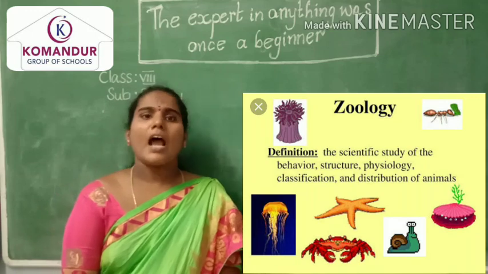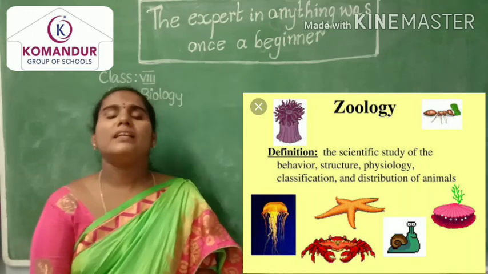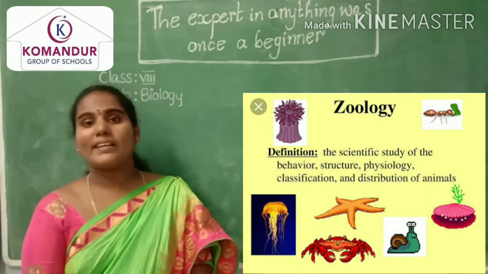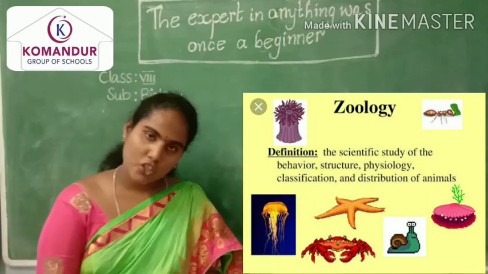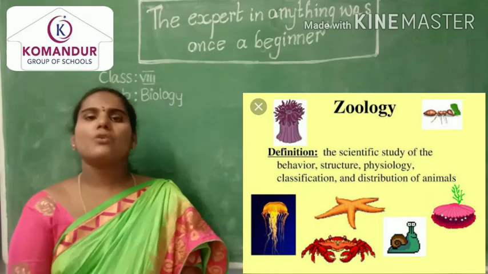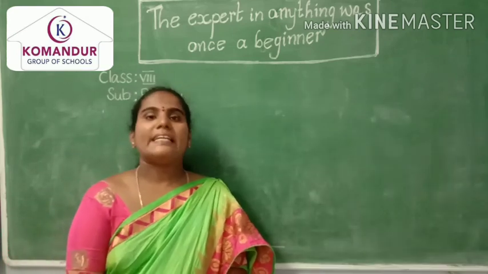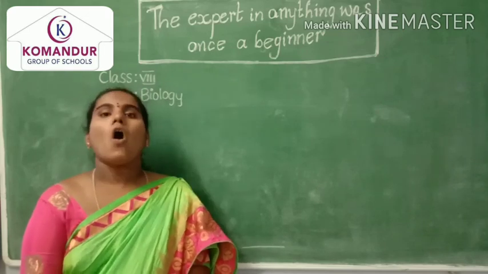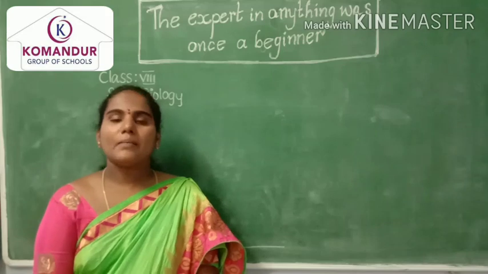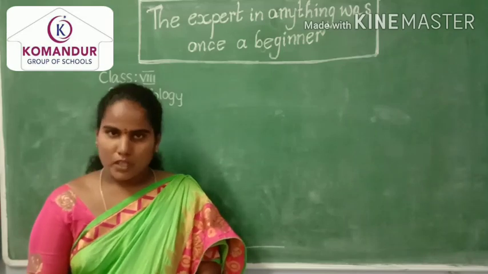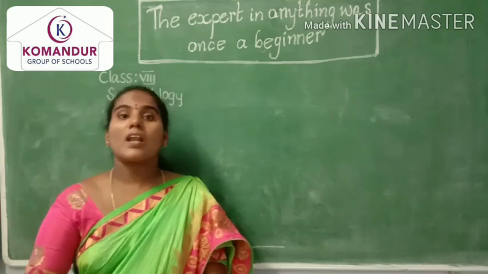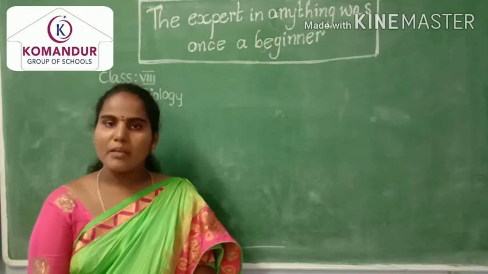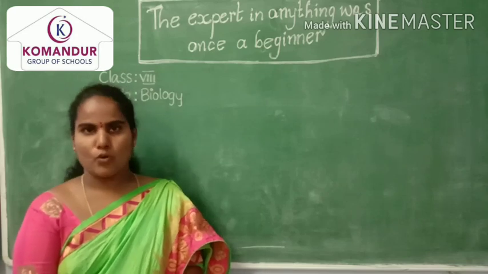Under zoology, we will learn about the different characteristics of animals, their structure, their function, and how they reproduce. All animals depend on either plants or other animals for their food, so animals are called heterotrophs.